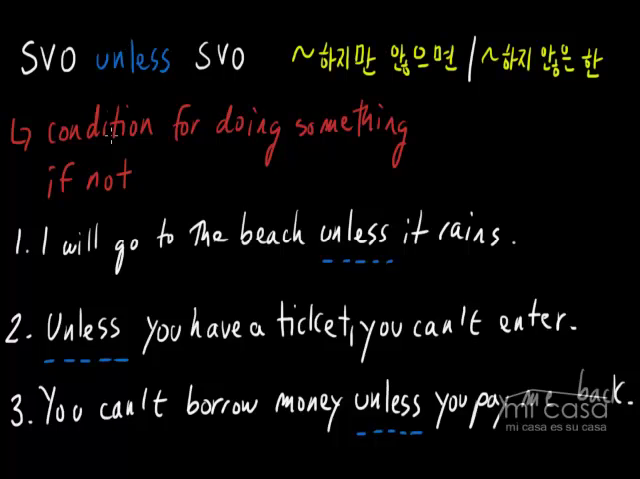In the last lesson, we talked about this structure right here, unless, and how it's used to talk about a condition for doing something, and how it's very similar to if not. And we went through 3 examples. I explained how to use it in a sentence.